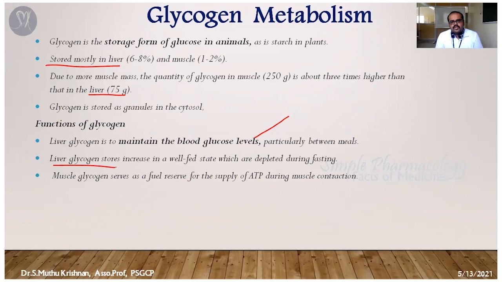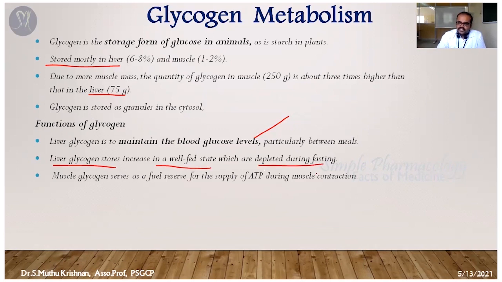Then this excess glucose is condensed into glycogen. So the liver glycogen store increases in the well fed stage. When we have more food, glucose is synthesized into glycogen. It is depleted during fasting condition.